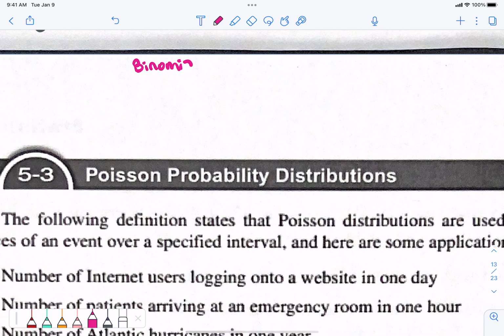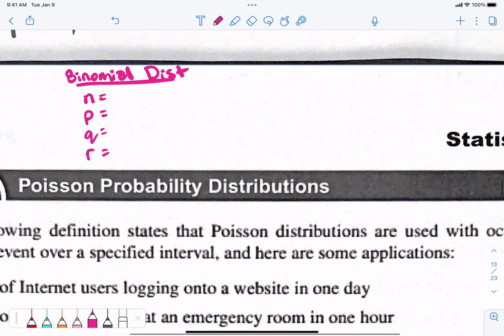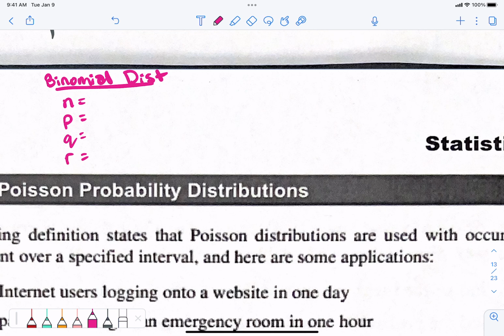Binomial. The binomial distribution that we had up until this point had an N, a P, a Q, and an R, right? NPQR. I should have done NRPQ, but anyway, those four things are what we were looking for in a binomial distribution. A Poisson distribution will not have those elements to it.